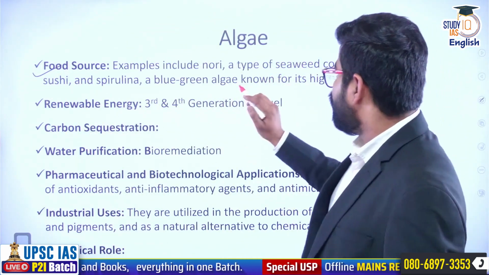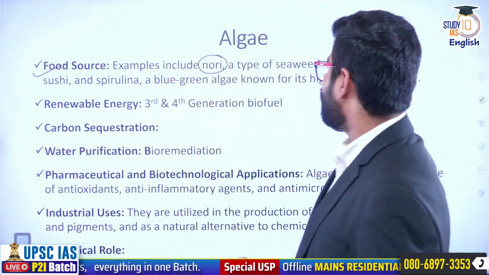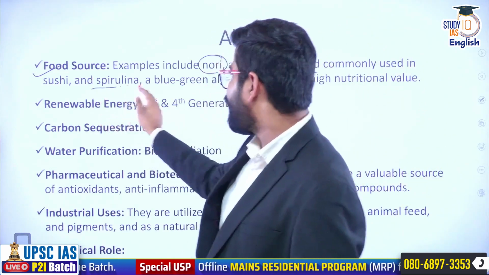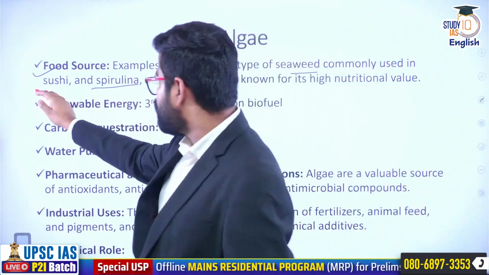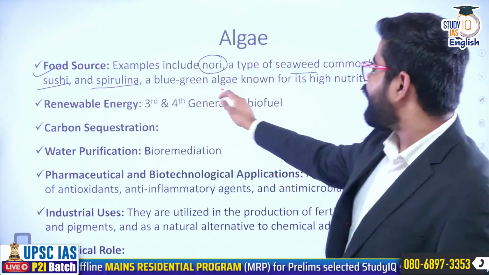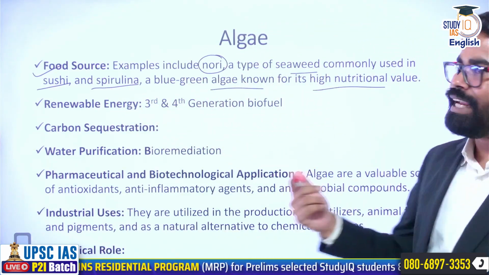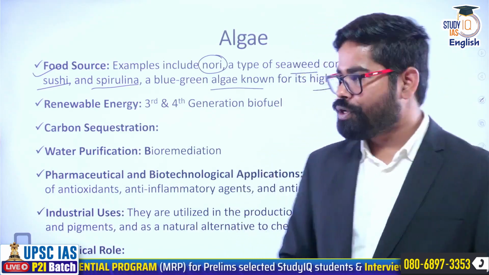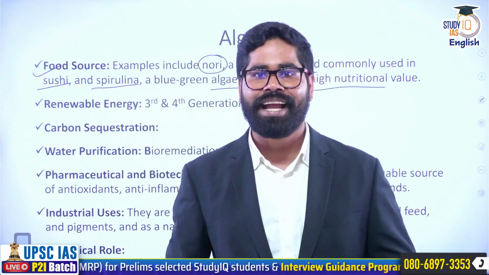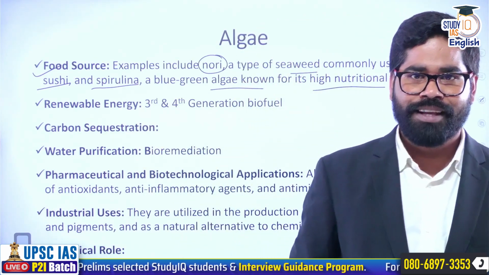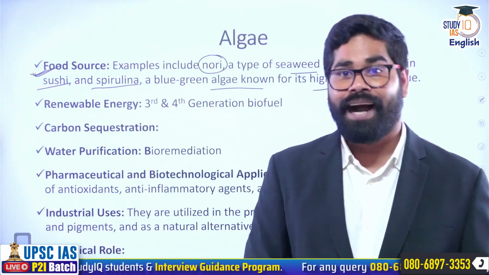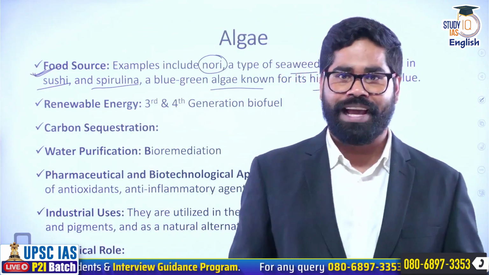Now, there is one thing, nori. Nori is basically a seaweed which is used in sushi. And there is another one, spirulina, which is a blue-green algae which is known for its high nutritional value. Okay. So nori, which is known for sushi, and spirulina, which is known for its high nutritional value. So that is one thing. It is commonly used as a food source. Okay. And that too having high nutritional value.